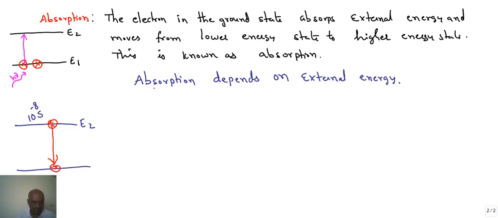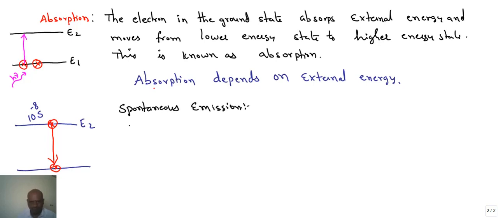So what does it mean? Is there any external energy we have given to make this electron jump from higher state to lower state? No. How is it coming down from higher state to lower state? Spontaneously, without any time delay. It cannot take more than 10 power minus 8 seconds. So it has to drop down from higher state to lower state. So the spontaneous emission.